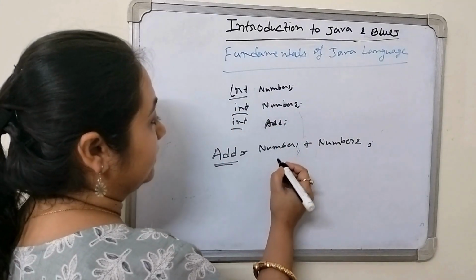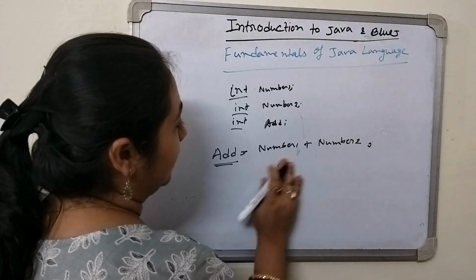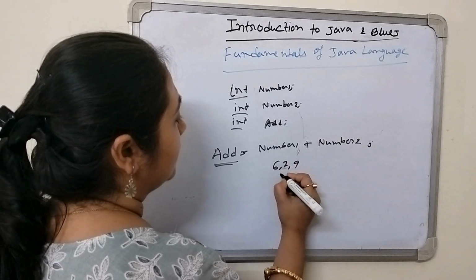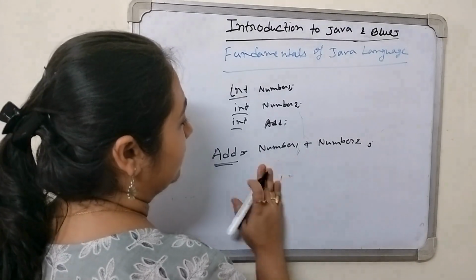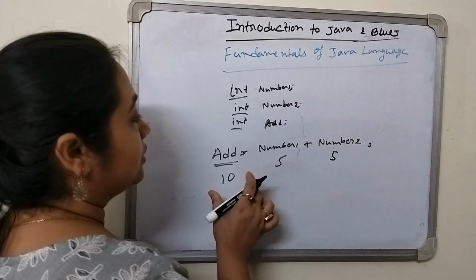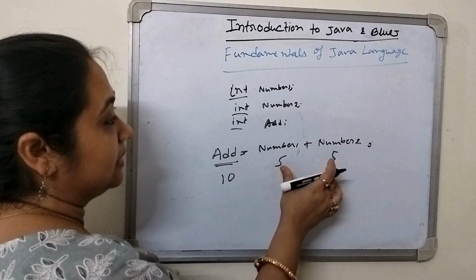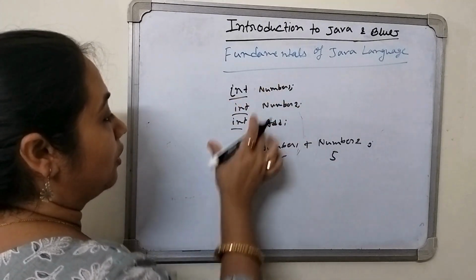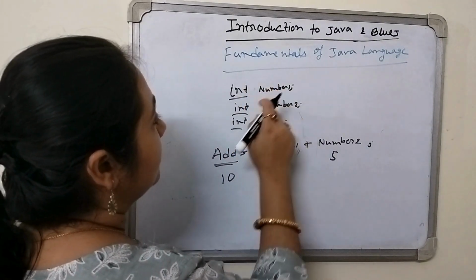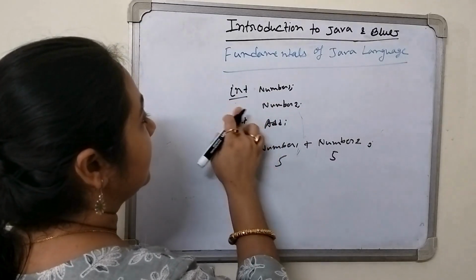That means in the place of number we can put 5, 1, any integer number. Suppose 6, 7, 9, 12. When we are doing the addition, suppose 5 and 5, the result will be 10. So what do we get? We get the integer value. So these all are integers. Suppose I have taken here integer number 1, integer number 2, I will take here float.